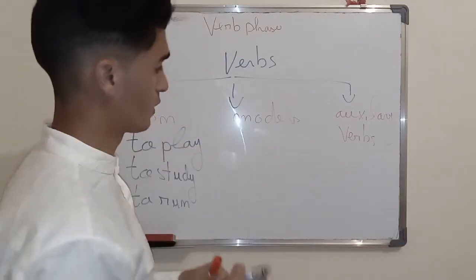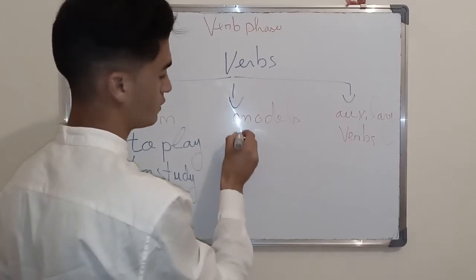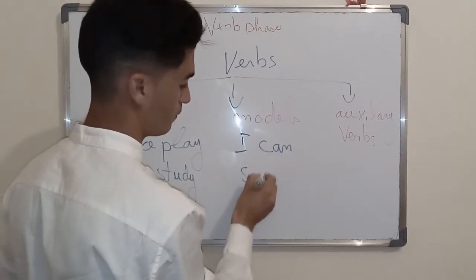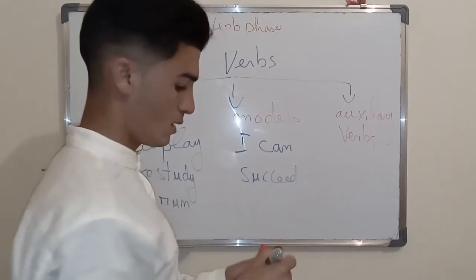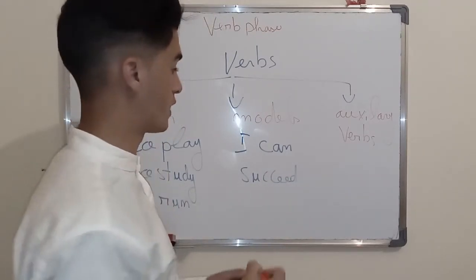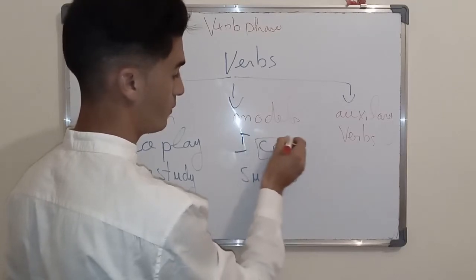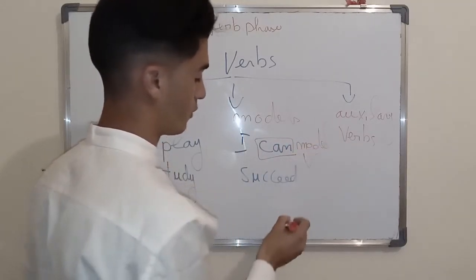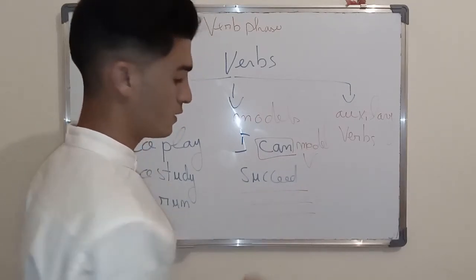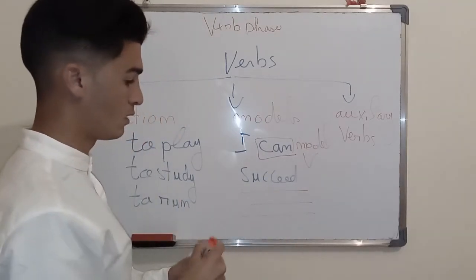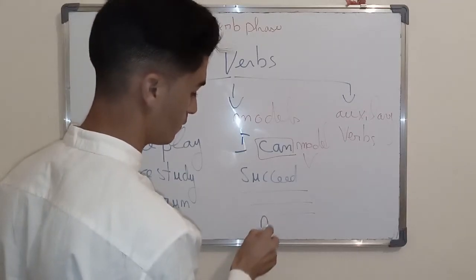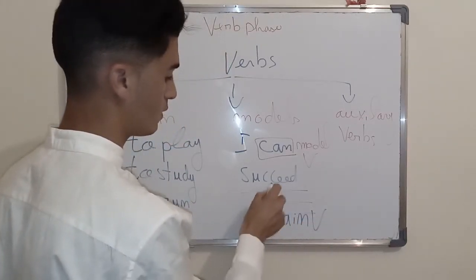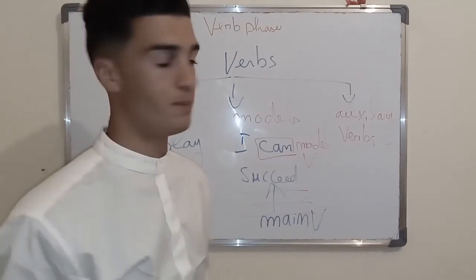For example, for ability, we can say, I can do it. I can succeed, for example. So here, the verb can is a modal verb, and the main verb is succeed. This is the main verb.